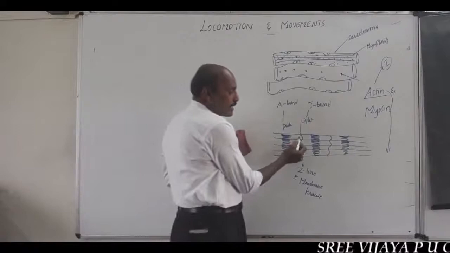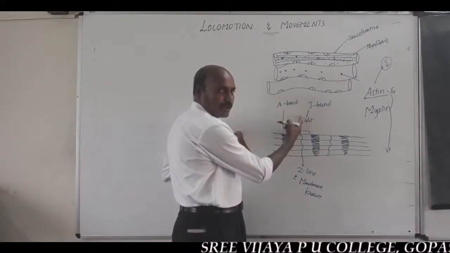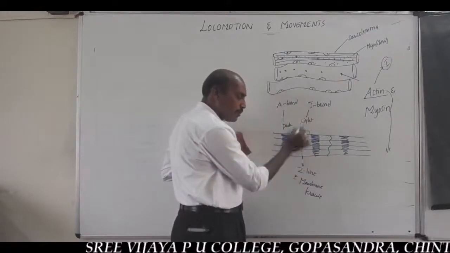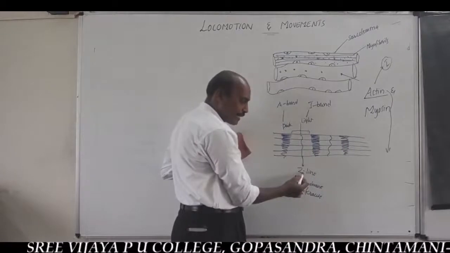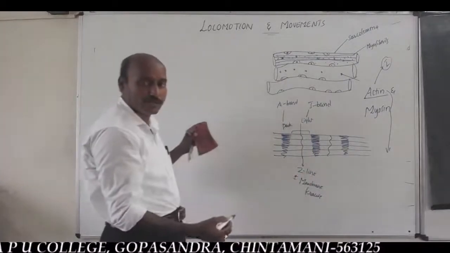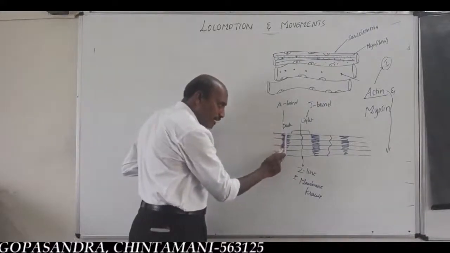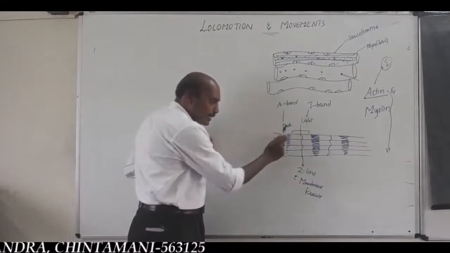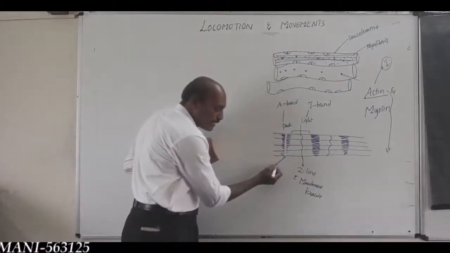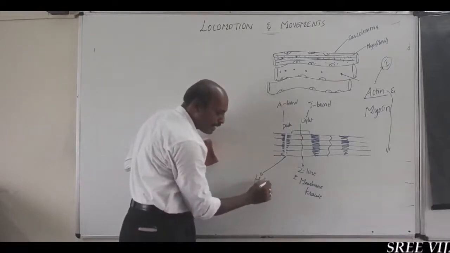At the center of the dark band is a thin line called the H band or H line.